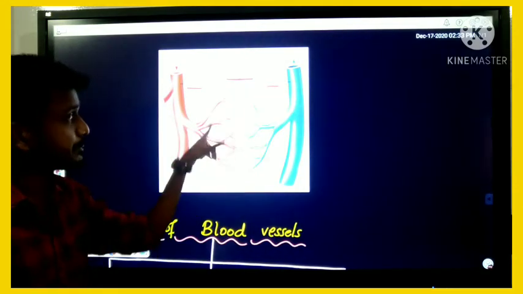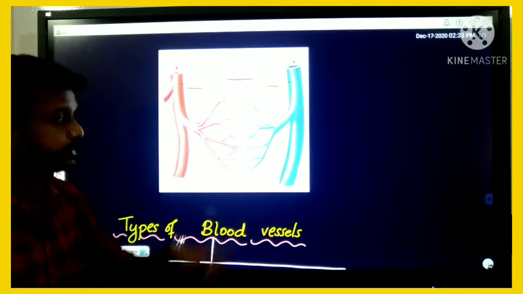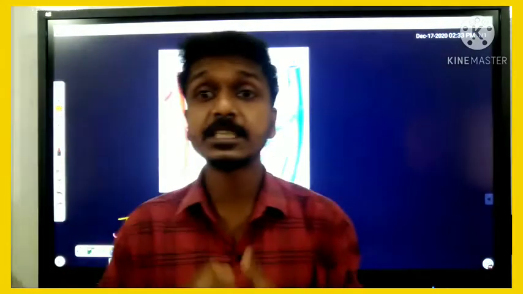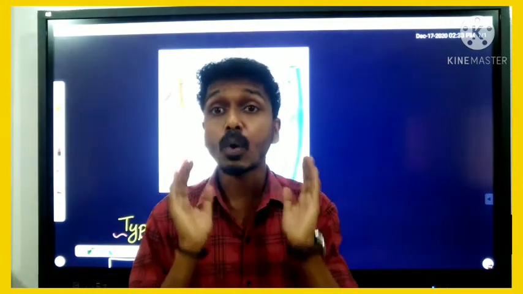Veins. These minute thin blood vessels are called capillaries. They are seen inside the tissues of our body. Our organs are made up of tissues, the organs of humans and animals.